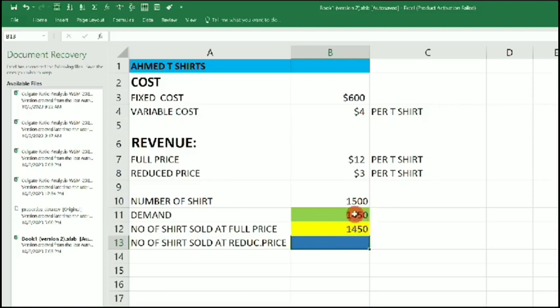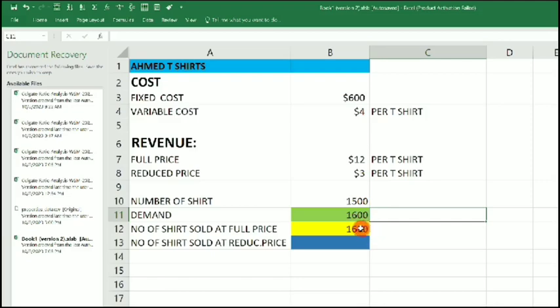Now, let's say, for example, we change the demand to be 1,600. Now, if we have 1,600, the number of shirts sold at full price, you can see here we change to 1,006. But this is impossible because we cannot have the number of shirts sold at full price to be 1,006 when we have produced 1,005.